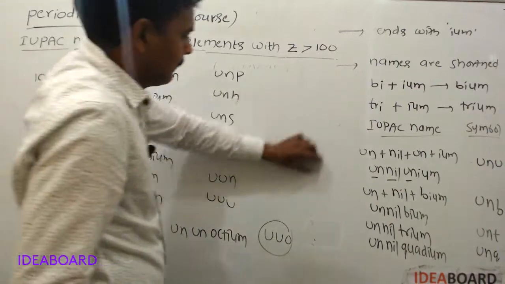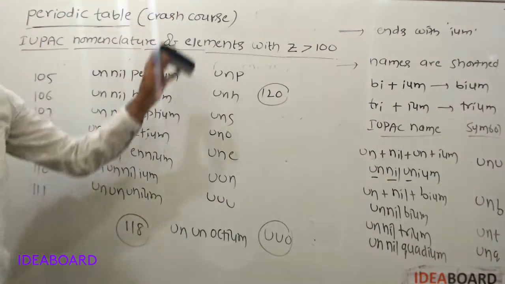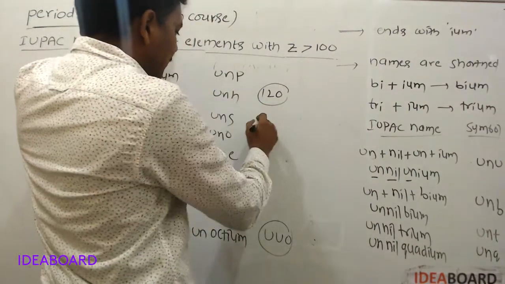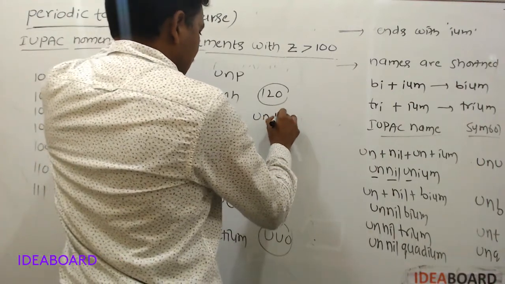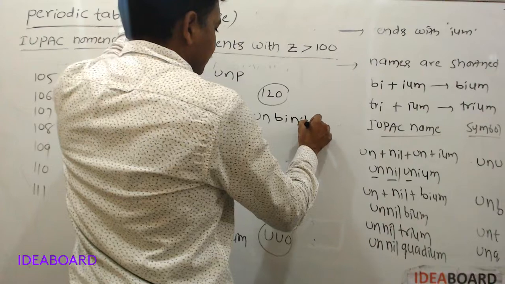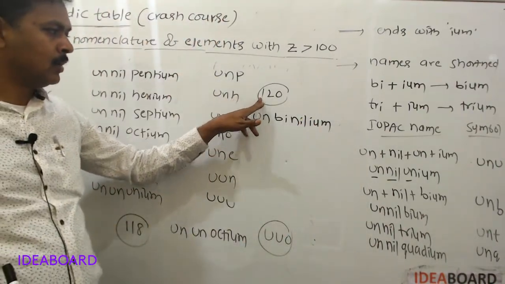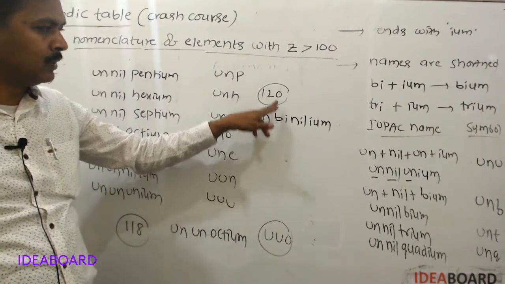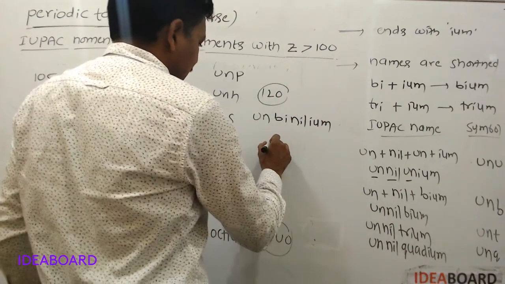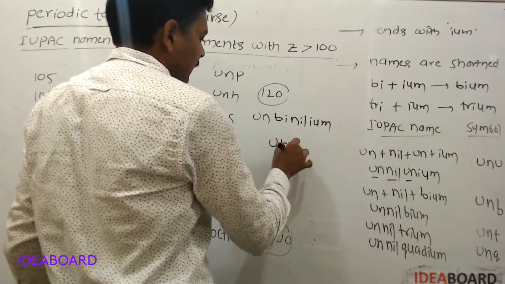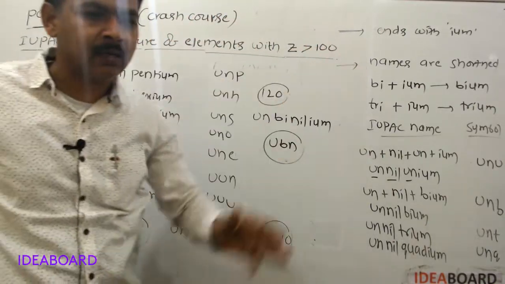Suppose in future, if the element with atomic number 120 is discovered, what is its IUPAC name? Its IUPAC name should be unbinilium. Digit 1 is un, 2 is bi, 0 is nil, ends with ium, unbinilium. Its symbol should be Ubn. This is the IUPAC nomenclature of elements with atomic number greater than 100.